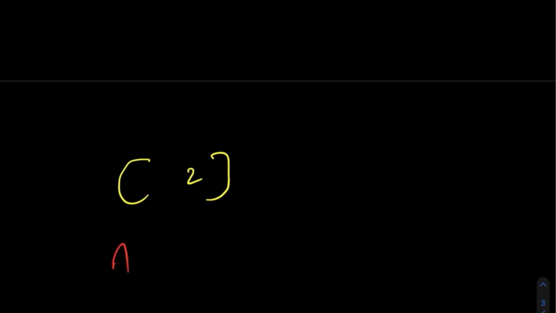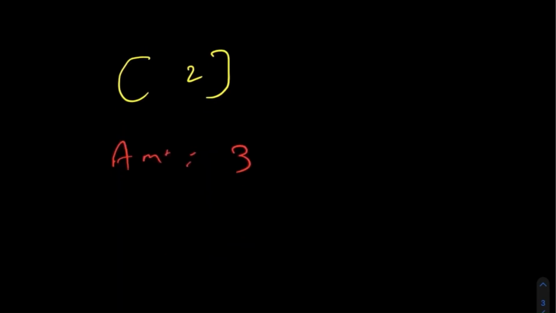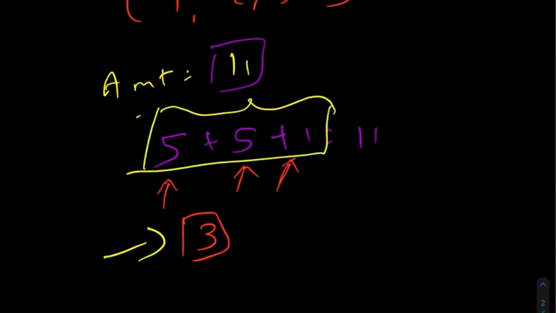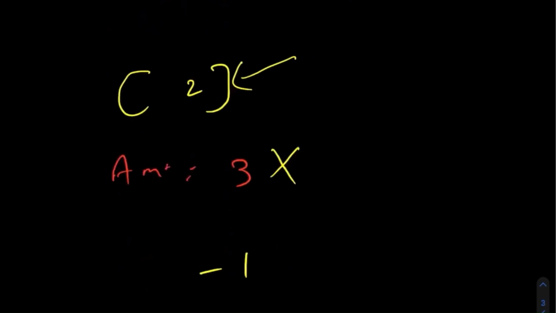If we look at the second example, we are only given 1 coin, the value 2, and the amount we are given is actually 3. So no matter how many times we use the coin 2, we cannot generate this amount 3. So in that case we need to return -1, while in the first case we would be returning 3 because we are using these 3 coins. Once we have this clear, now let's try to understand the different approaches we can take to solve this problem.